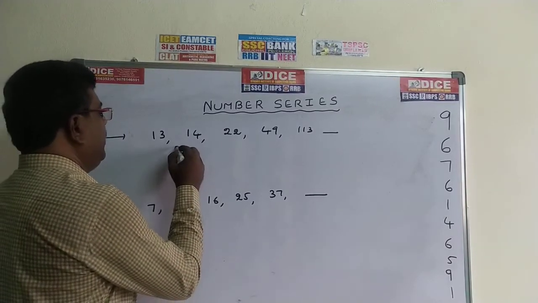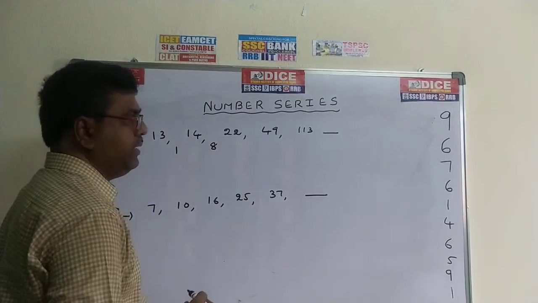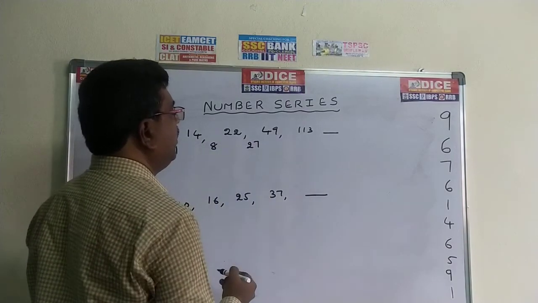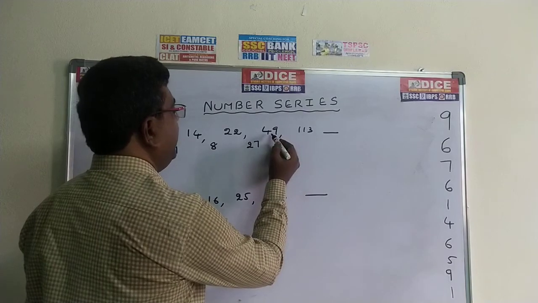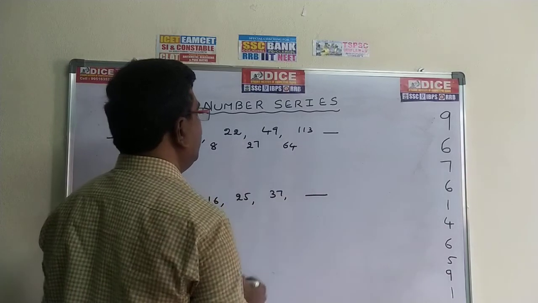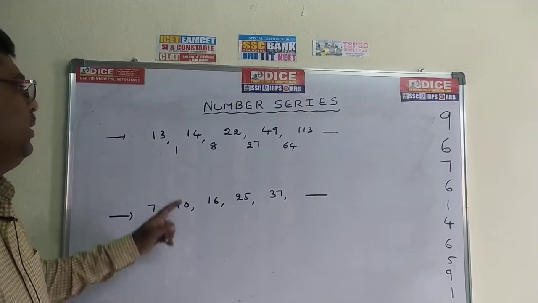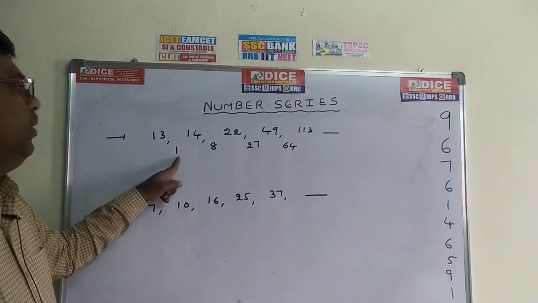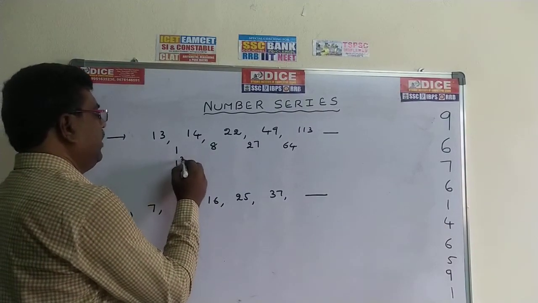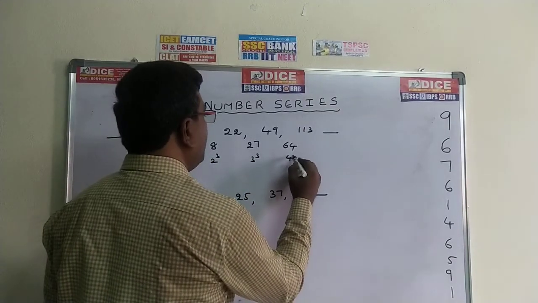14 minus 13, the value is 1. 22 minus 14, the difference is 8. 49 minus 22, the difference is 27. 113 minus 49, the difference is 64. So now observe the values here: 1, 8, 27, 64. These are all cube numbers. 1 cube means 1, 2 cube means 8, 3 cube means 27, 4 cube means 64.